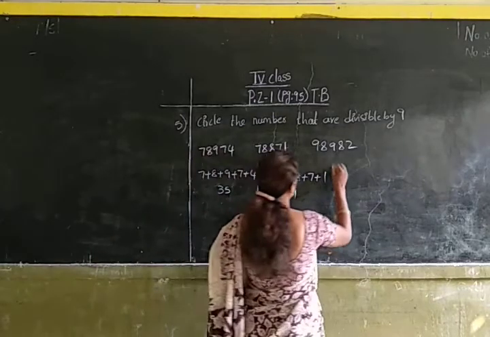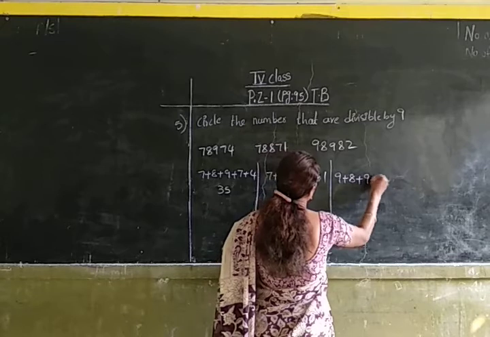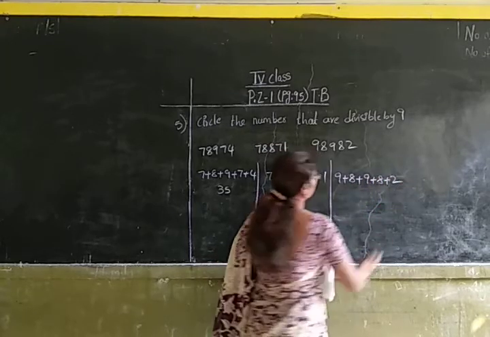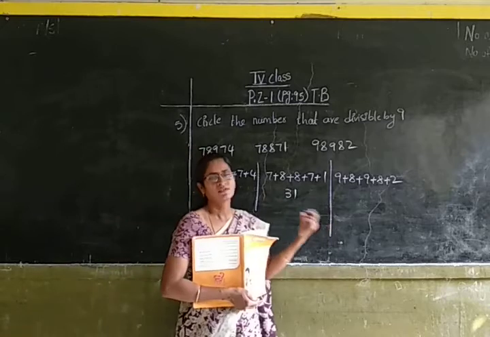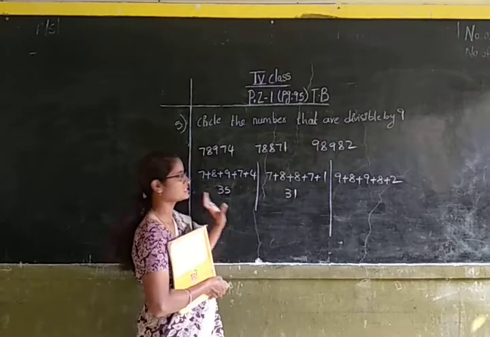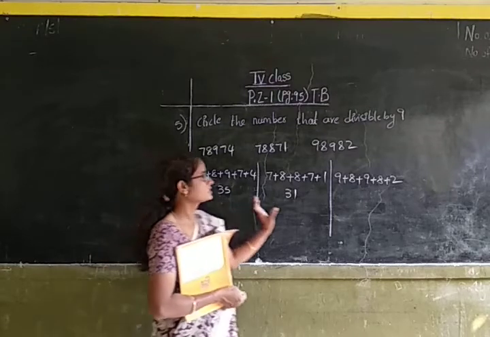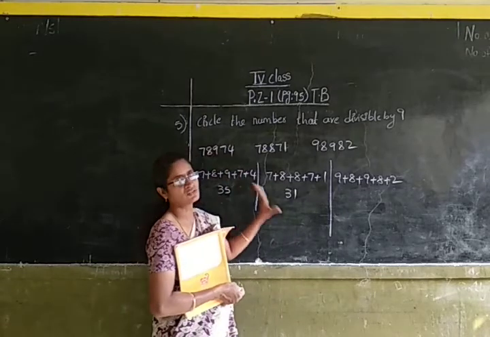Let us check the last number. 9 plus 8 plus 9 plus 8 plus 2. Here what I am doing? I am finding the sum of the digits. If the sum of the digits is divisible, then the number is divisible. Here in the first case, the sum of the digits is not divisible. In the second case also, the sum of the digits is not divisible. So these two numbers are not divisible by 9.